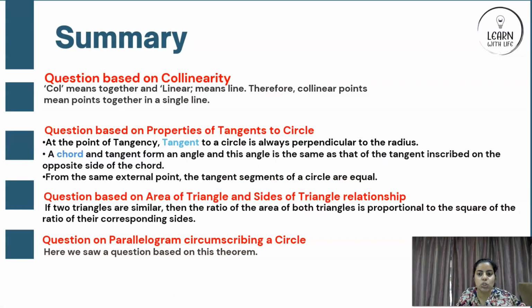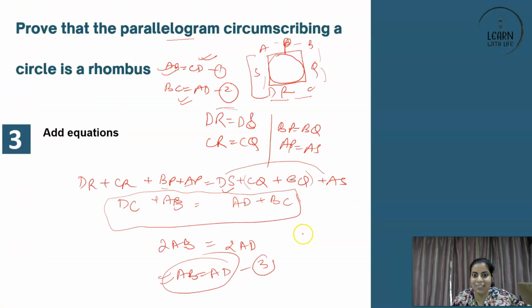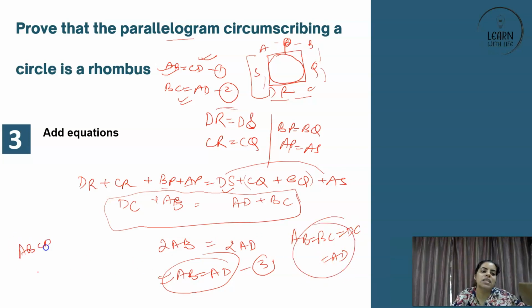Yes. So before moving to the summary, we have got the fact that AB is equal to BC is equal to DC is equal to AD. That means your ABCD is a rhombus. So hence it is proved that a parallelogram subscribing a circle is a rhombus. How many of you understood, yes or no?